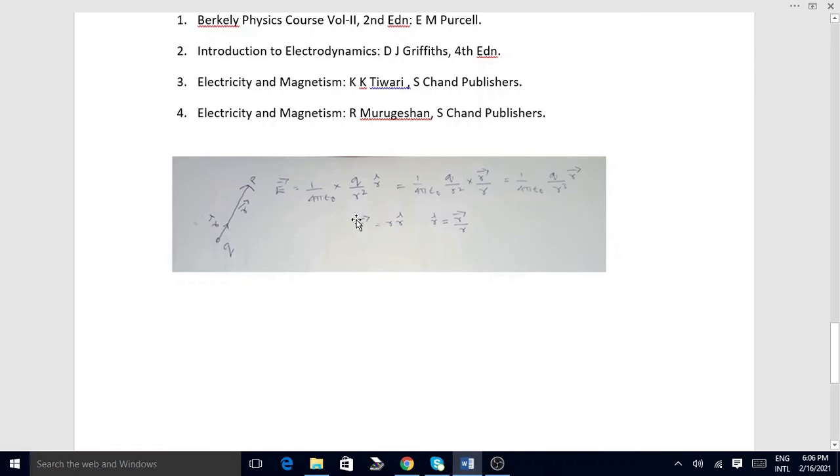See, the R vector is equal to the magnitude of R into the unit vector R cap.